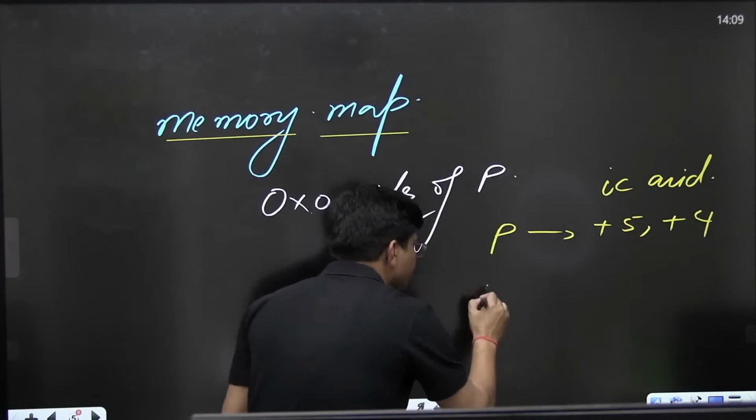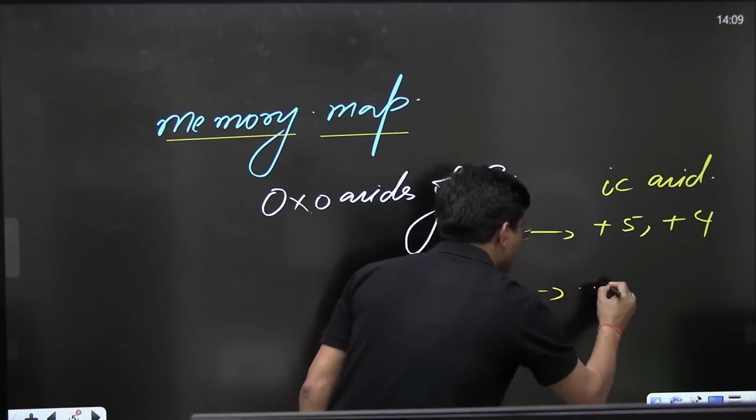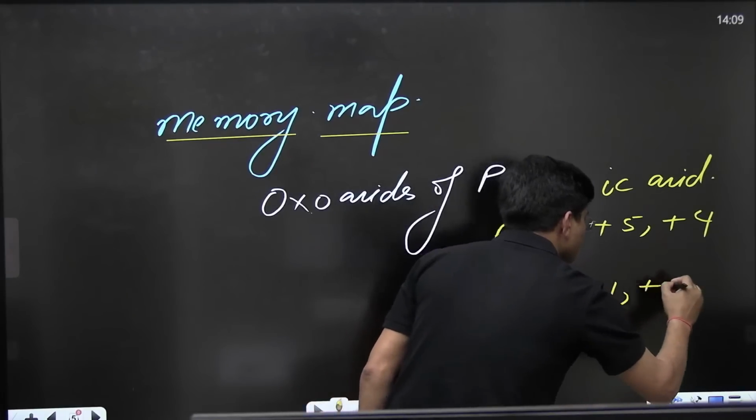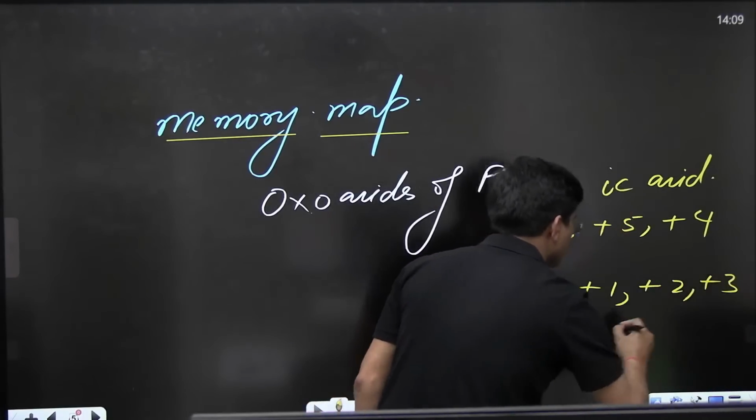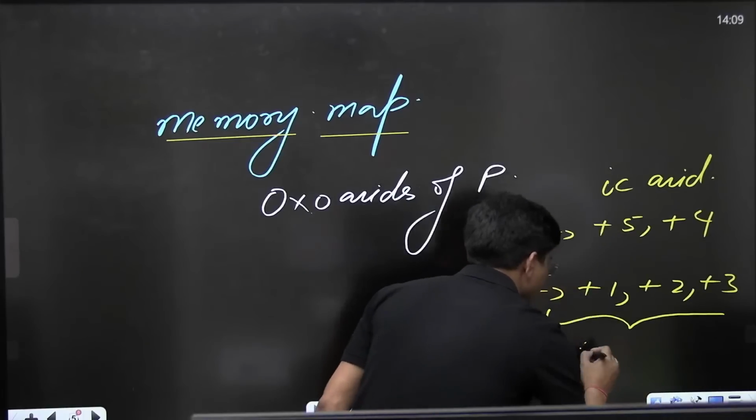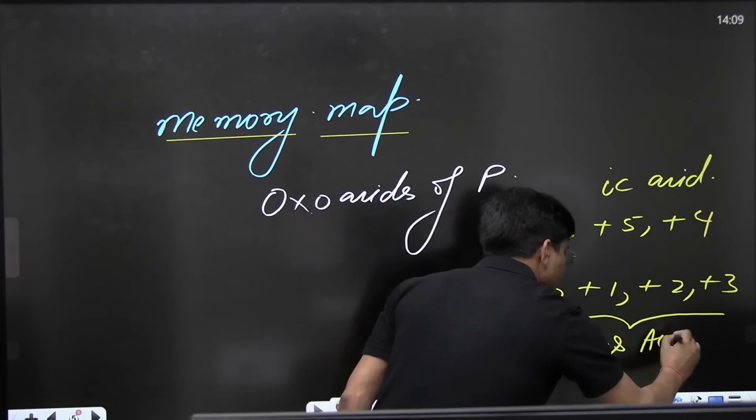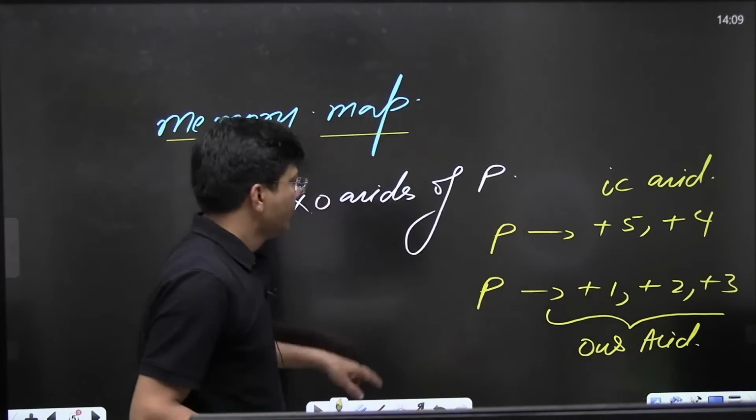And for a lower oxidation state, suppose +1, +2, +3, we will use us acid. I hope this point is very much clear to all of you.